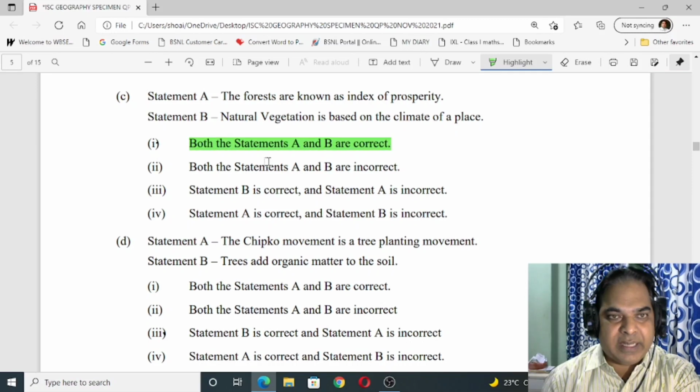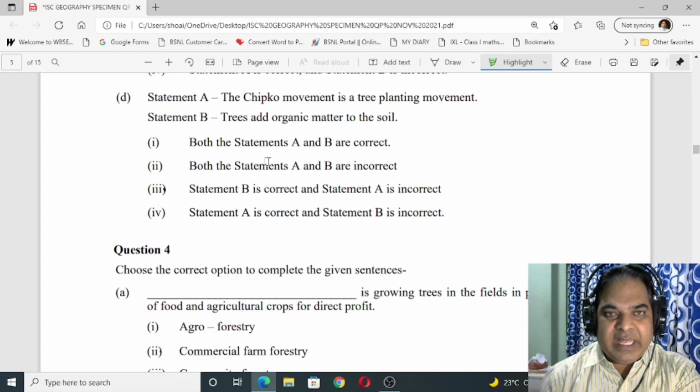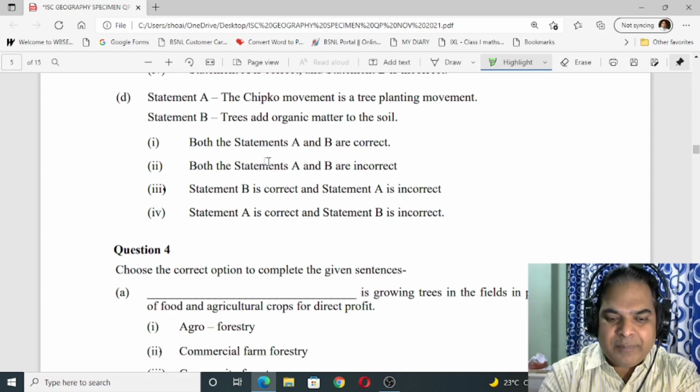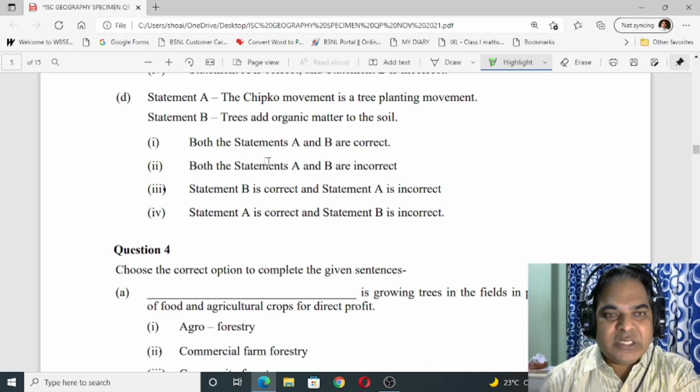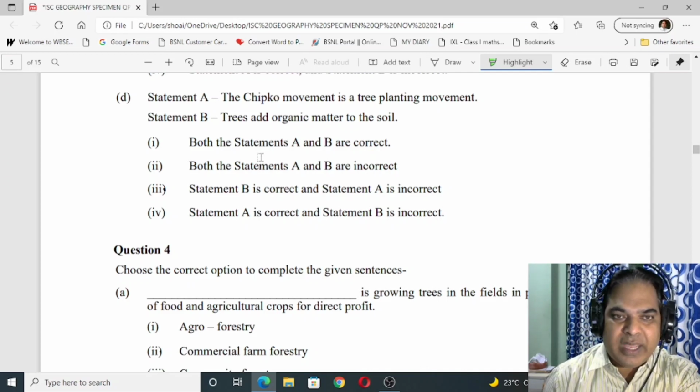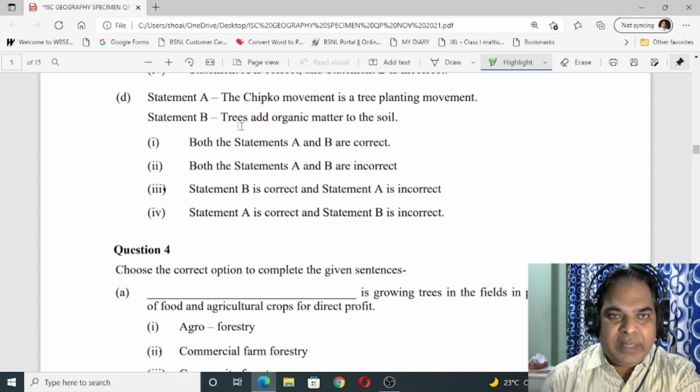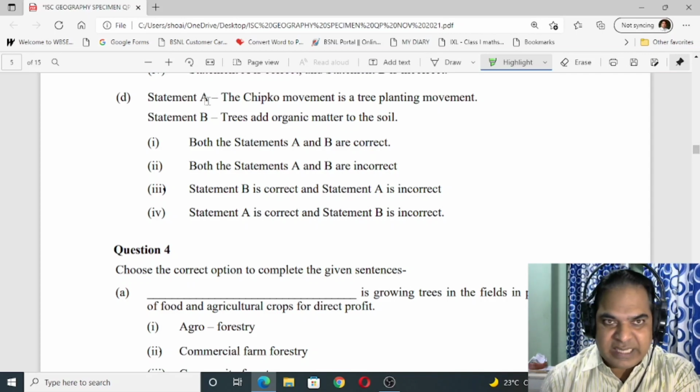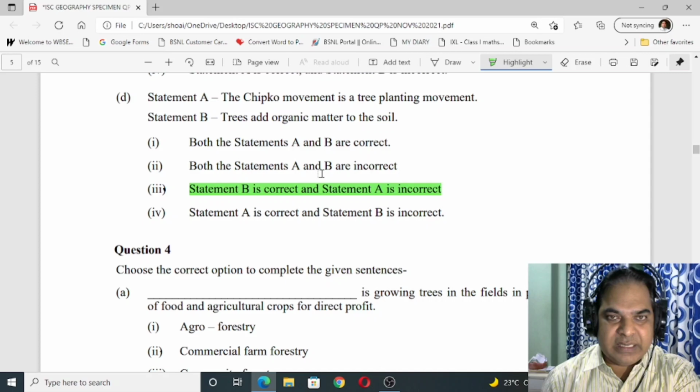Now number D, statement A, the Chipko movement is a tree planting movement. And B, the trees add organic matter to the soil. According to me, this one is incorrect. Statement A is incorrect and B is correct. So here statement B is correct and statement A is incorrect.